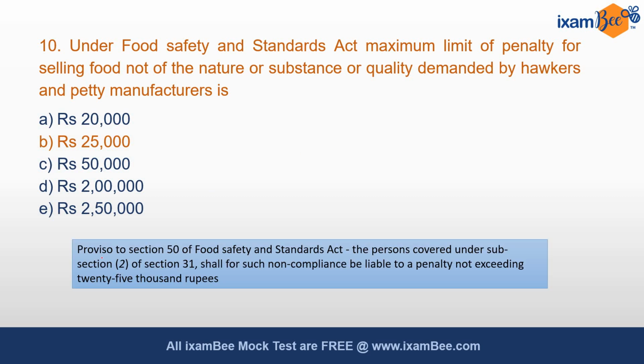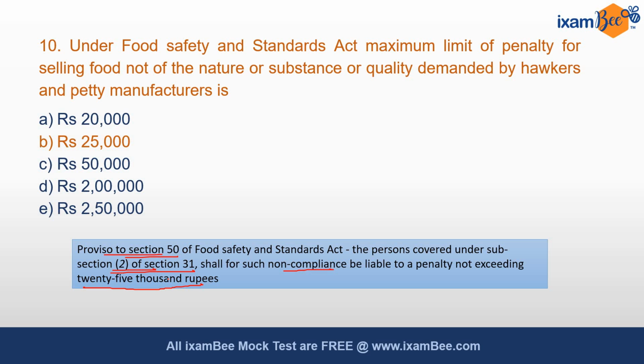This is provided in provision to section 50 of Food Safety and Standards Act, in which it says that the persons which are covered under subsection 2 of section 31. So we have hawkers and petty manufacturers mentioned in subsection 2 of section 31, and they say that if they are non-compliant and they are violating the provisions of this act, they will be liable to a penalty which is not exceeding 25,000 rupees. So the maximum penalty that can be imposed on them is rupees 25,000.